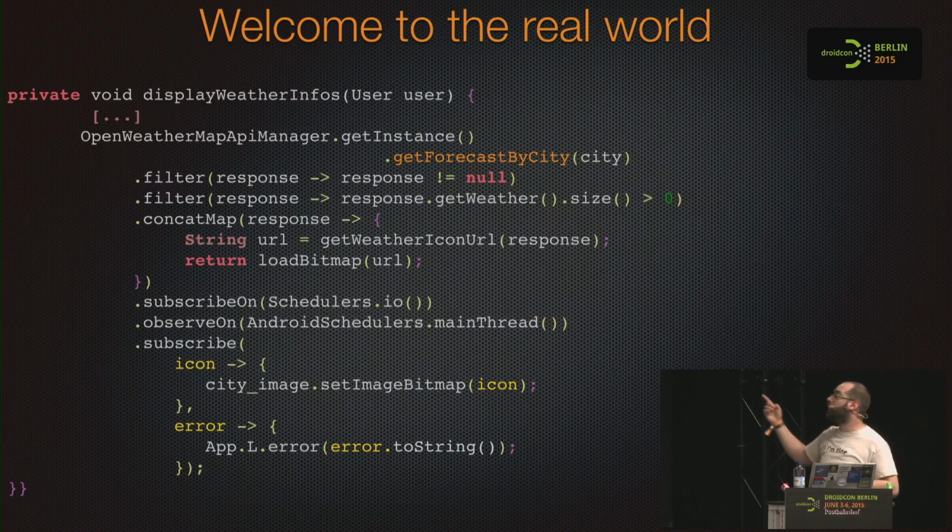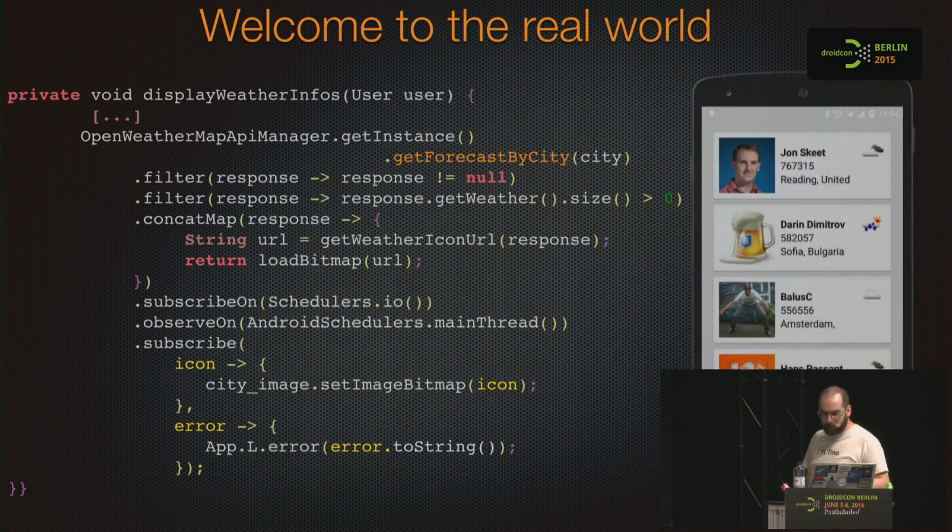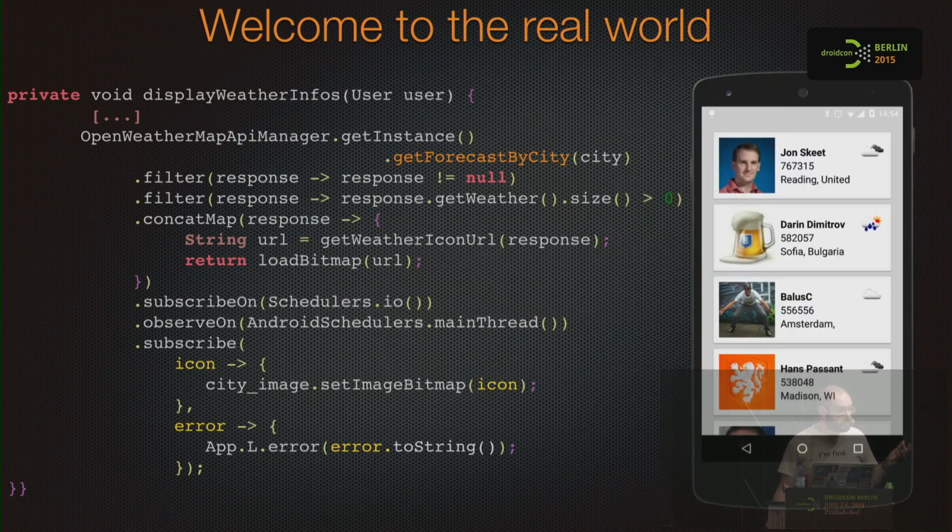and then we concat a new observable because we are reactive, so we are fetching the forecast, the bitmap, using an observable method that takes a string and gives back a bitmap. We want to chain everything together, so we flat map. We make sure that we are working on the scheduler I/O. We get the stuff on the UI thread because we are changing the view. We get the icon, we set the icon. Something goes wrong, we log it. And we have it.